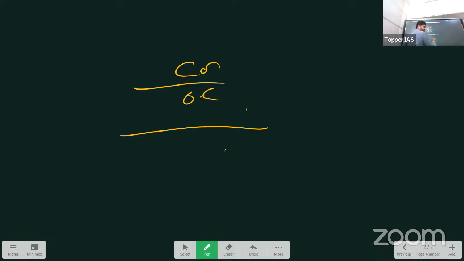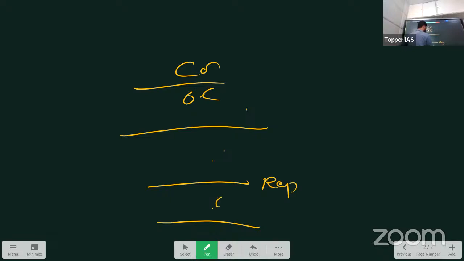There are different names for different divisions. For example, the Moho discontinuity is between crust and mantle. Conrad is at the crust, between continental crust and oceanic crust. And between upper mantle and lower mantle, we have Repetti.